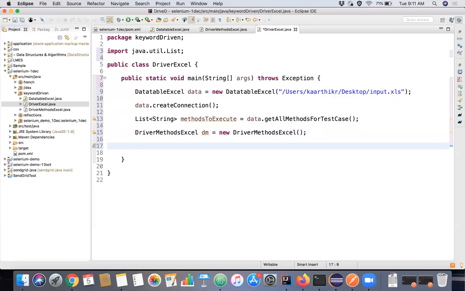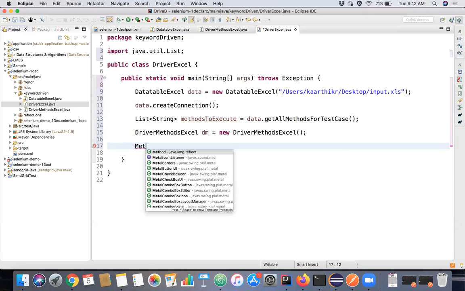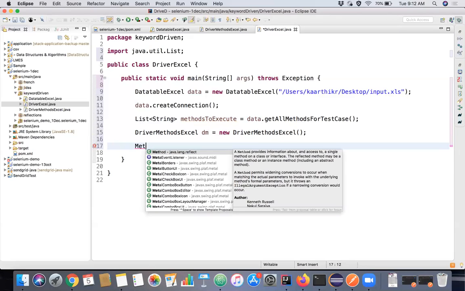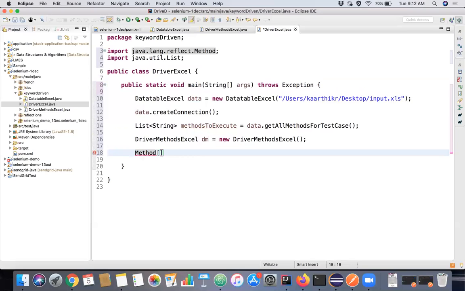Now we'll use reflection and try to invoke these methods at runtime itself. To read the methods at runtime, there's something called the Method class in java.lang.reflect. Use this. Since it's a list, we'll get it in an array.